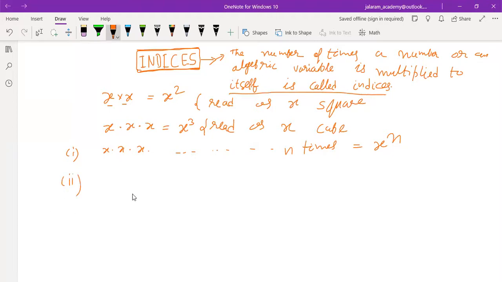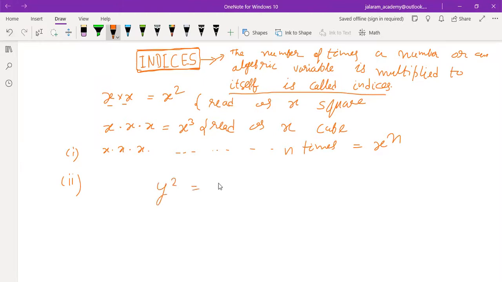But what if x to the power half is there? It cannot be explained using this definition. How will you multiply half times? Why does x to the power half exist? Look at this.